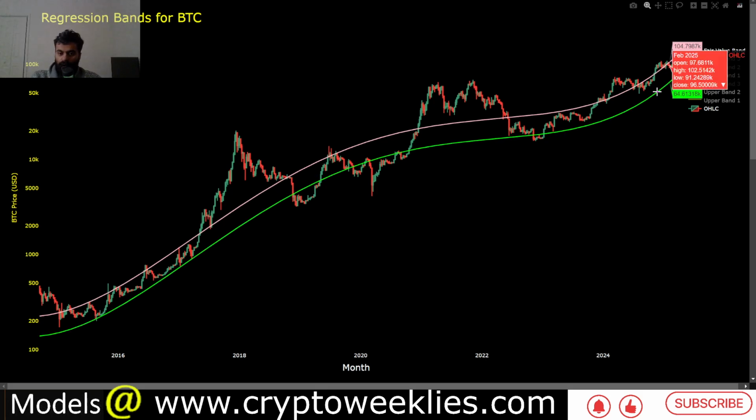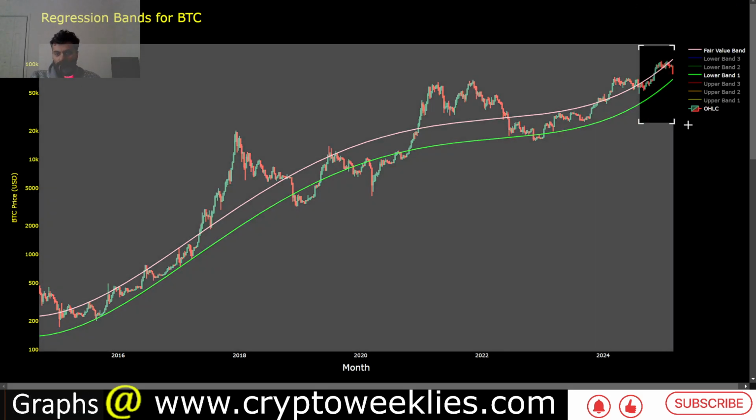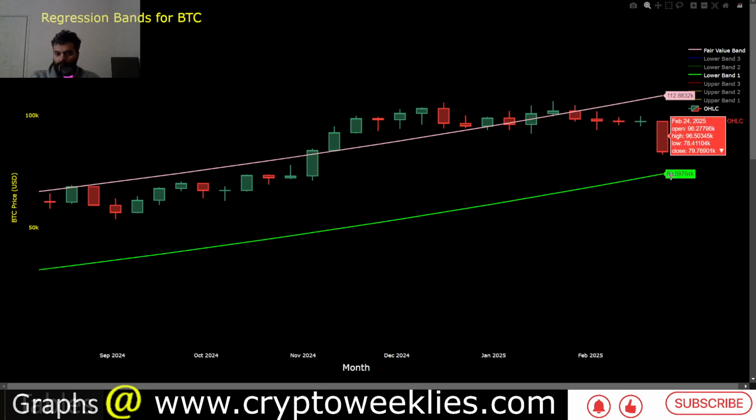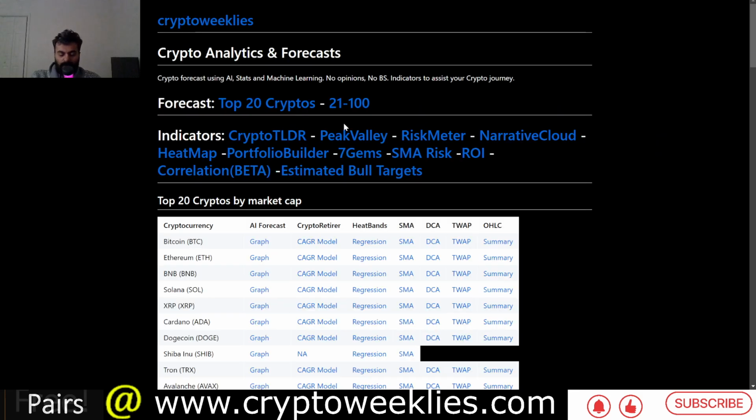If you look at some level of support based on the polynomial regression based analysis, this is the one standard deviation bottom support currently at around 70k. But if, let's say, it takes a couple of weeks, then these lines might get somewhere at around higher 71 or lower 72k. So that is also one area to look for price of Bitcoin.